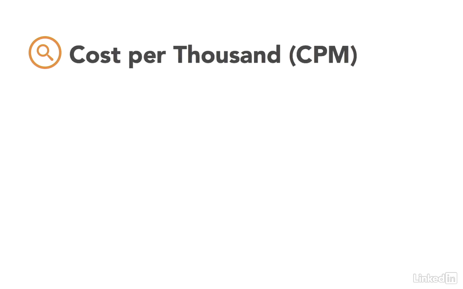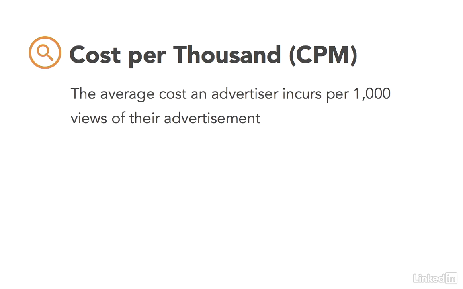Cost per thousand, or CPM, is the average cost that an advertiser incurs per 1,000 views of their advertisement. Now in traditional internet marketing, and what I mean by that is basically when you are advertising on banner ads, static advertisements on websites, you generally pay by CPM. As an advertiser, you say, okay, I want my advertisement to be displayed on your website. I'll pay you $5 for every 1,000 views it gets. On YouTube, we're not going to pay by CPM. We're going to pay per view.